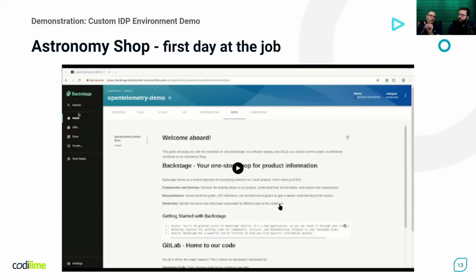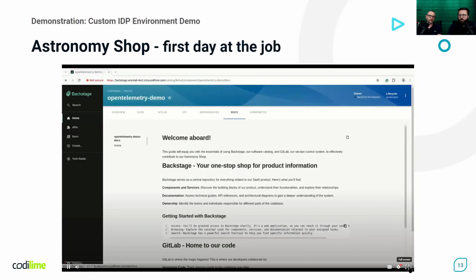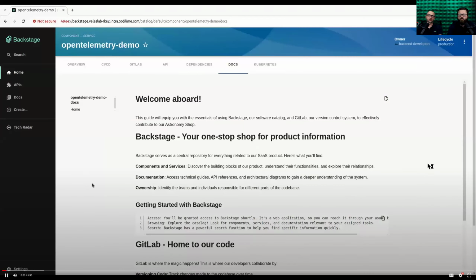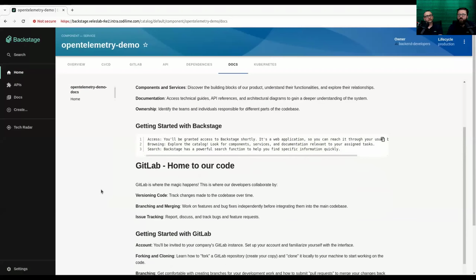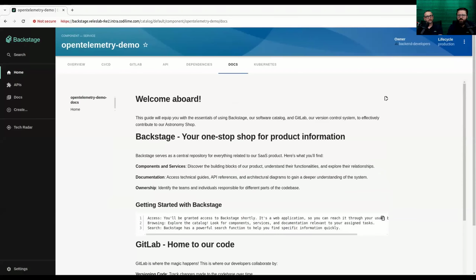So maybe before you start, one thing: our Astronomy Shop is based on the OpenTelemetry demo distributed by OpenTelemetry. It's important to know because you will see screens saying OpenTelemetry demo. Yeah, so this is our Astronomy Shop. First, we introduce the new team member to our onboarding documentation.